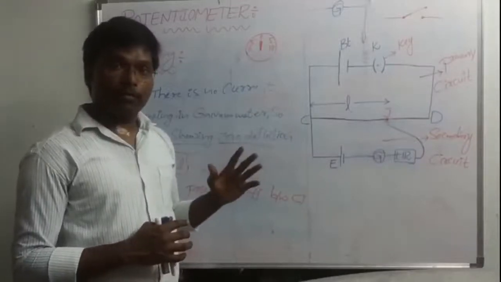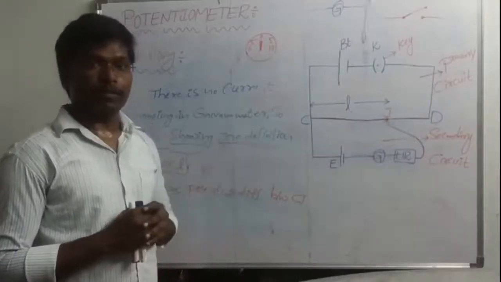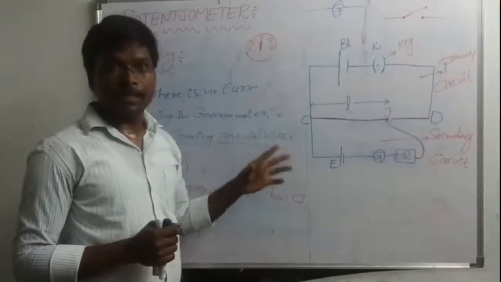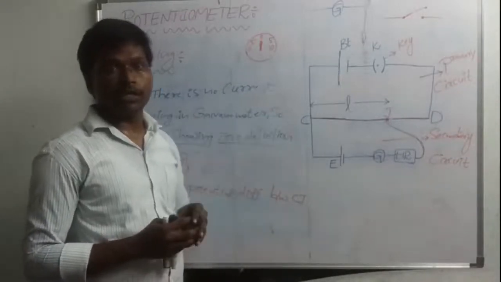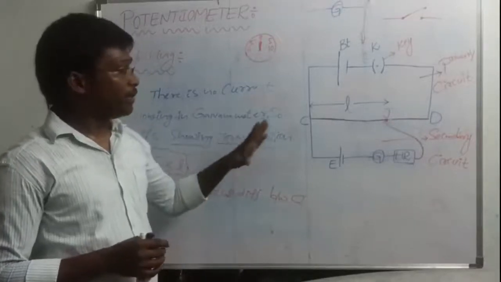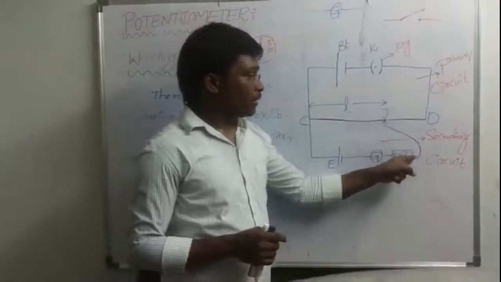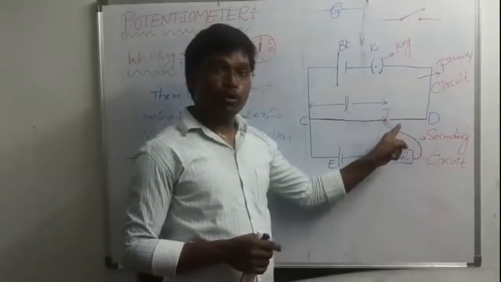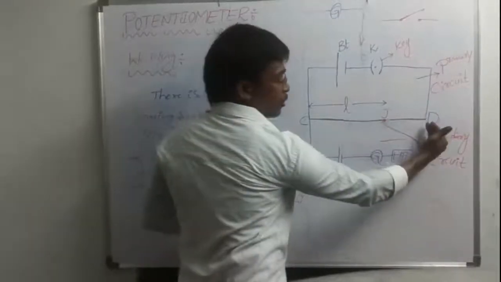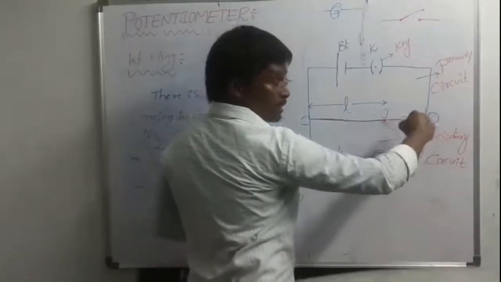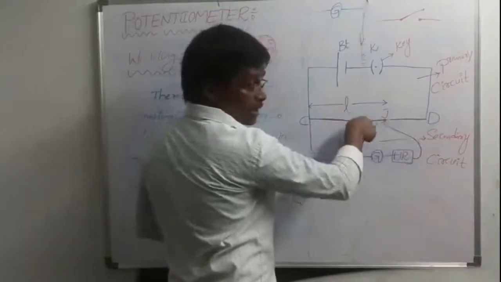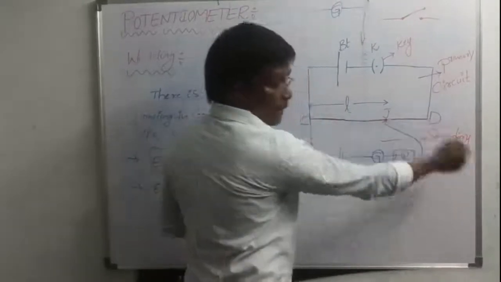Okay. So this is the working of the potentiometer. It is a little bit confusing, so please watch carefully. Where you may get confused is about this jockey. I told you already, the jockey is the movable part. It will move wherever we need it to. You can keep it in your hand. You can touch here, or here, or here, because it is a movable part.